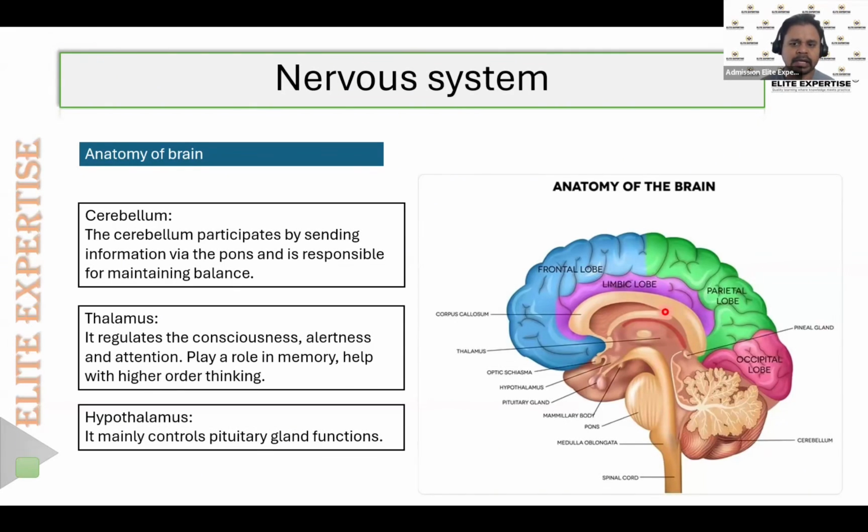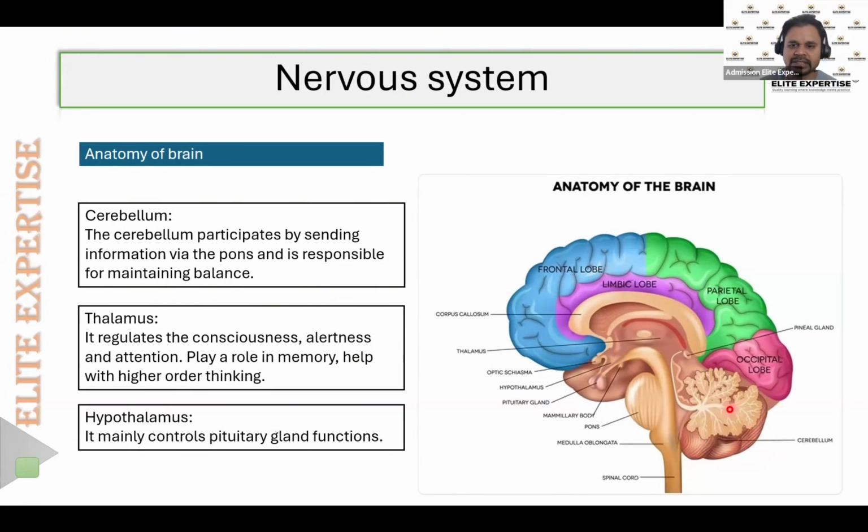Now we are going to have a look through the other important parts of the brain, which are responsible for controlling all the functions of our body. So the first thing is the cerebellum. Here at this basal part, this is known as the cerebellum. And the cerebellum is the part of the brain that is mainly responsible for maintaining gait and balance. So when we are standing, when we are walking, our body's balance will be maintained mainly due to the coordination with the cerebellum.